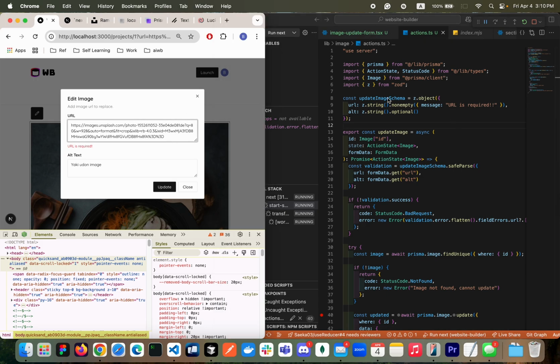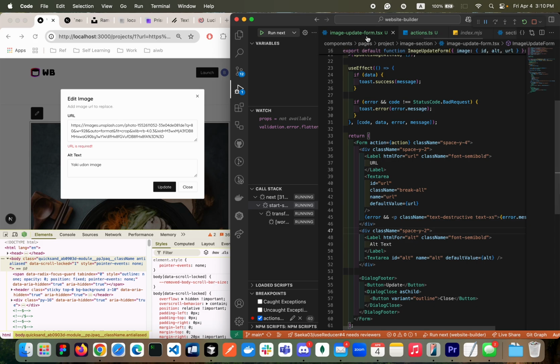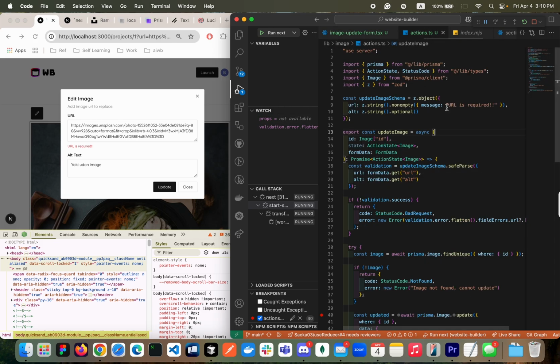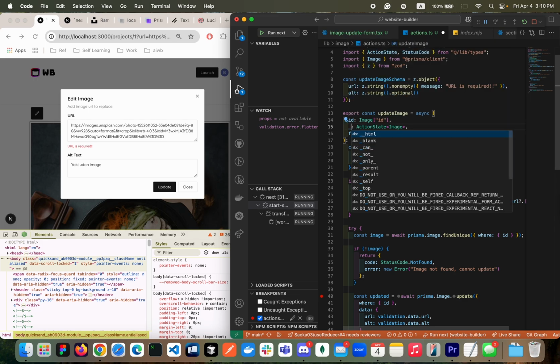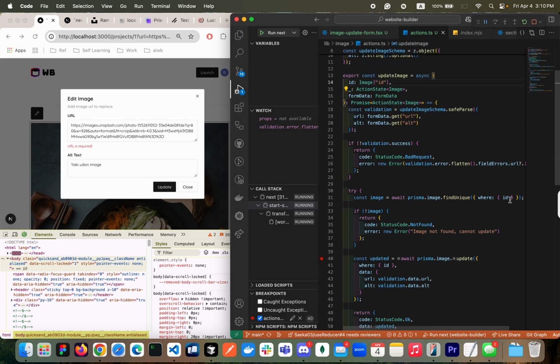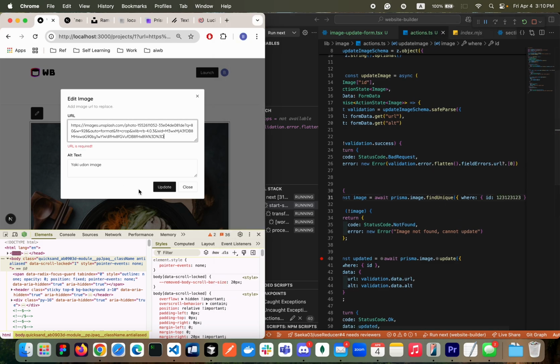And then the next thing is when we couldn't find a record. Let's try to mimic that. Record, maybe this one, let's underscore it. We can give a random ID here. It says image not found, cannot update.